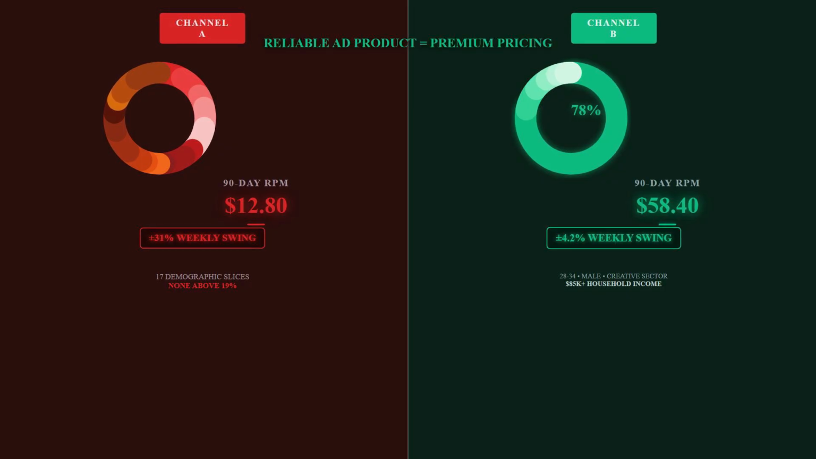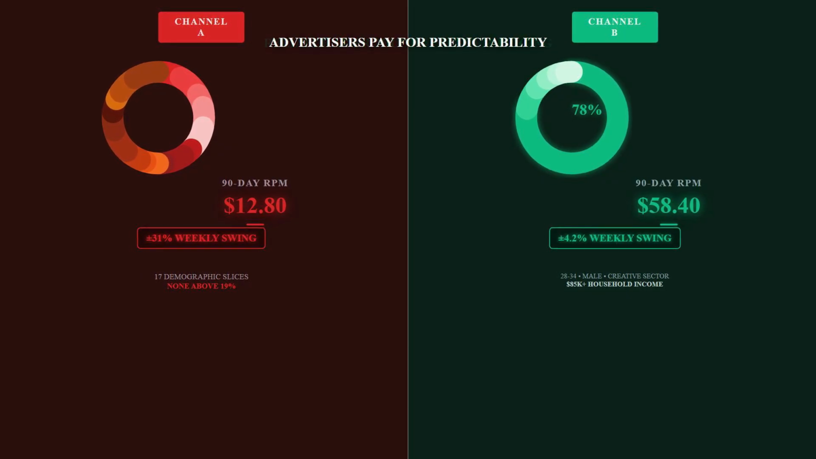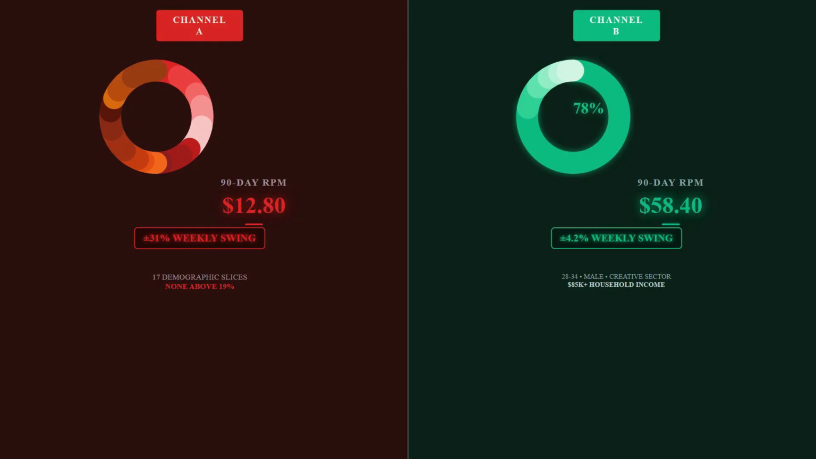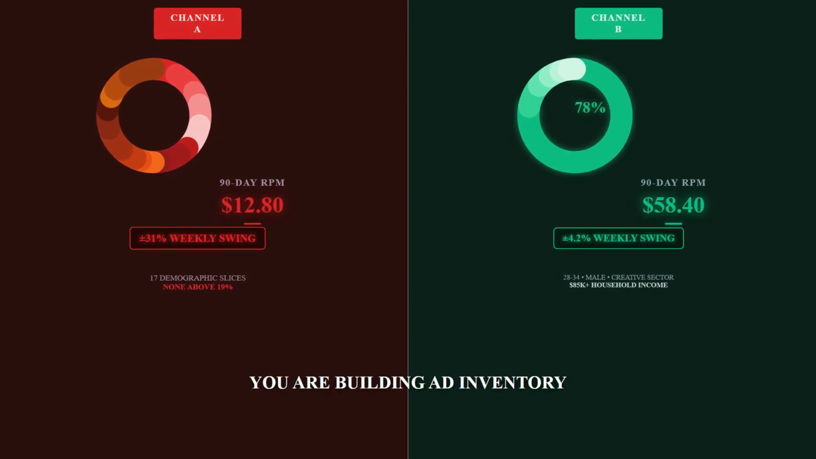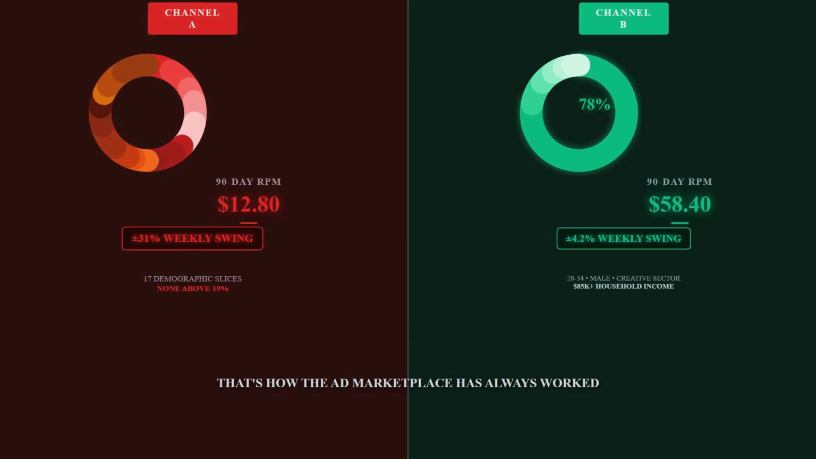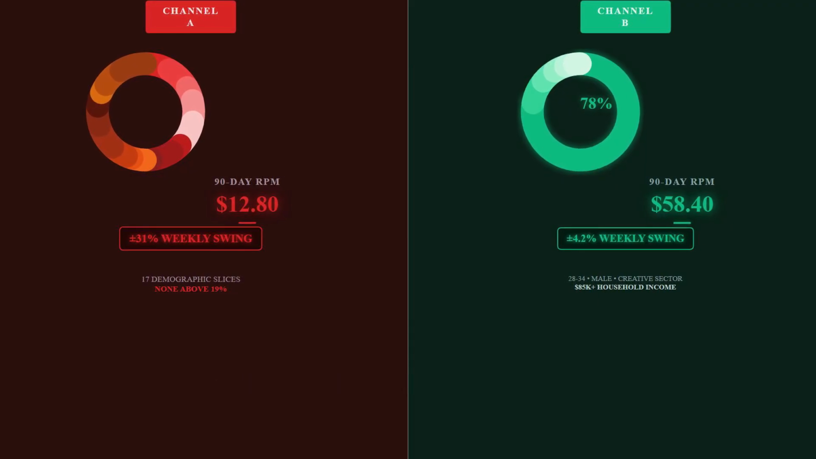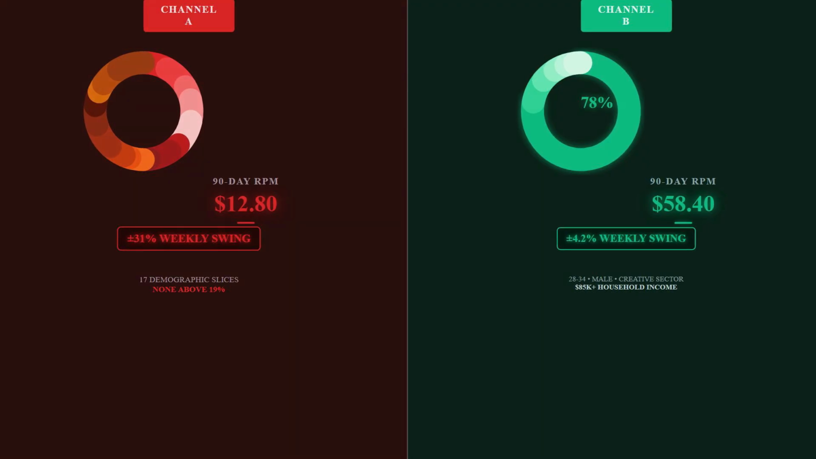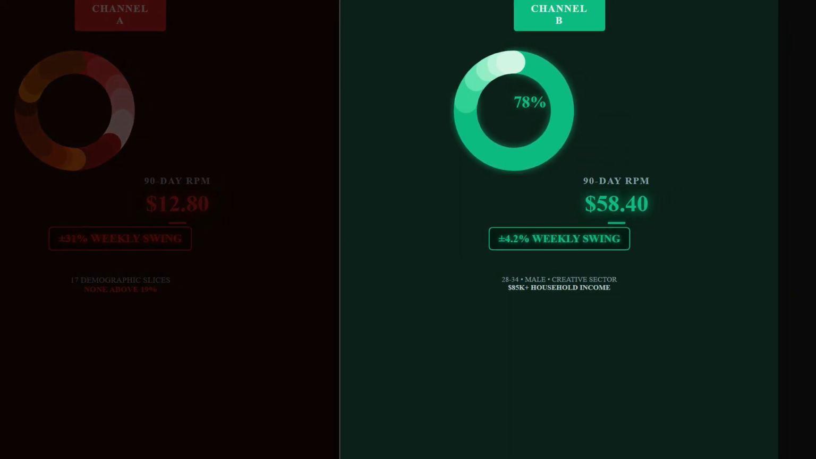Second order effect, CPM did not just increase. It became sticky. RPM variance dropped from 31% swings to 4.2%. Advertisers were buying consistently. YouTube rewards predictable delivery. The linguistic signal created reliable ad inventory. Advertisers pay premium for reliability. You are not making videos, you are building ad inventory. Precision inventory commands premium pricing. That is how the marketplace has always worked.